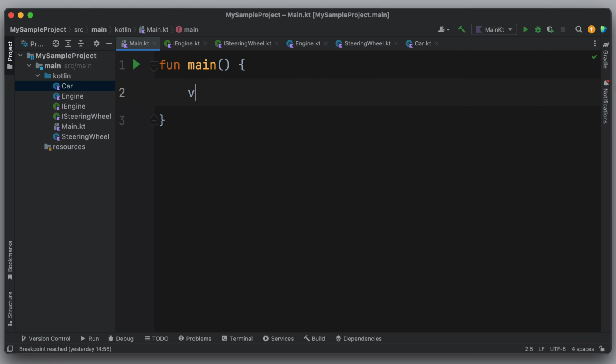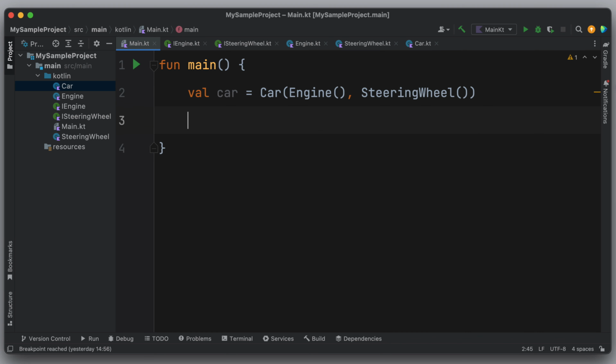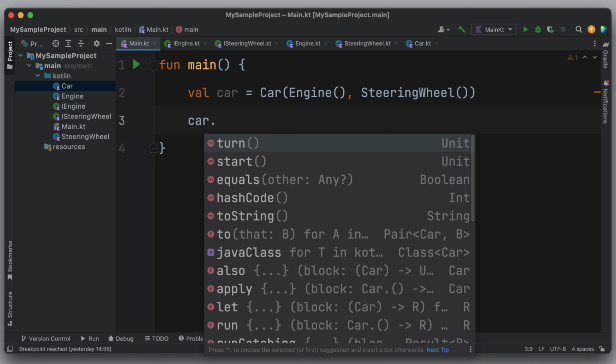So I'll create an instance of our car. For its first parameter, I'll pass an instance of the engine class, and for its second parameter, I'll pass an instance of the steering wheel class. Now we can call its functions and see the result.